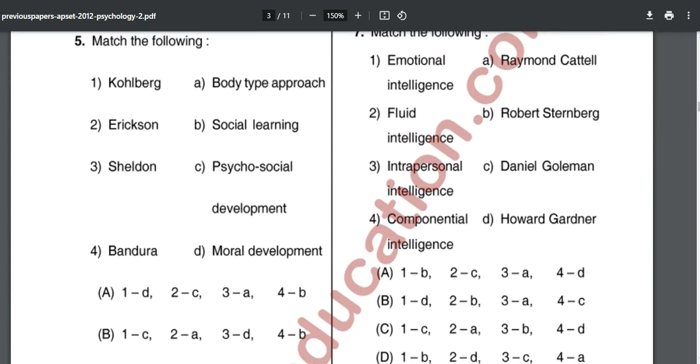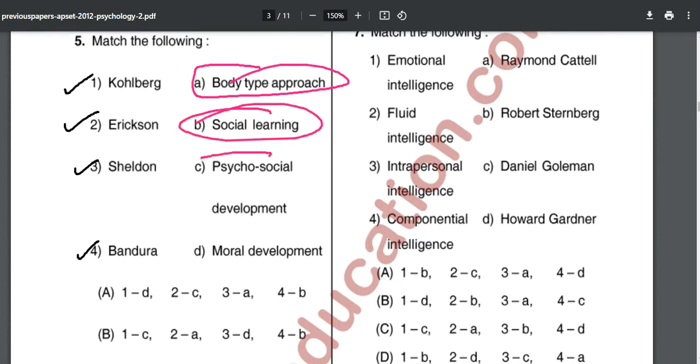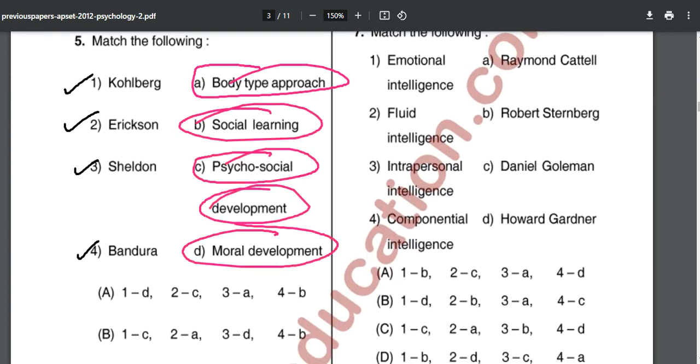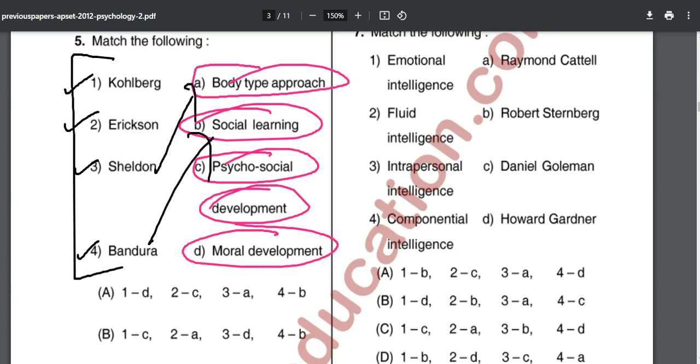Then match the following. Options are given as Kohlberg, Erickson, Sheldon, Bandura, and body type approach, social learning, psychosocial development, and moral development. So it looks simple. Bandura, social learning; Sheldon, body type approach; Erickson, psychosocial development; Kohlberg, moral development.